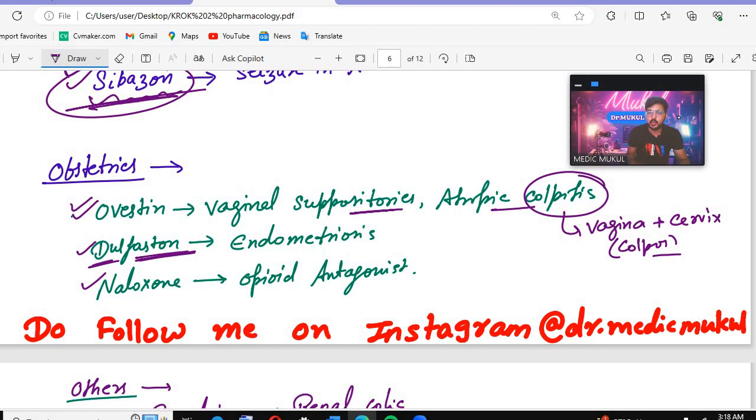Danazol, it is given in endometriosis. Danazol is given in which condition? Endometriosis. Which drug will be given? Danazol.